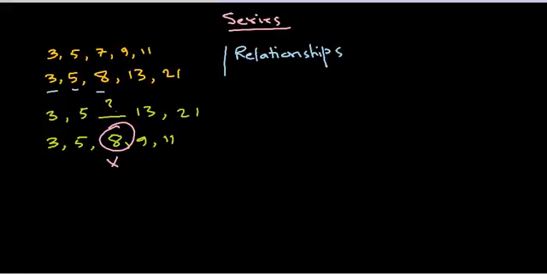Okay. So that relation that I've talked about, there is a relation between these numbers of a series. Now what are those types of relation? Let's say here 3, then 5, then 7. What we can see here is that if we add plus 2 to 3 we get 5, add plus 2 to this 5 we get 7, add plus 2 to 7 we get 9, add plus 2 to 9 we get 11.